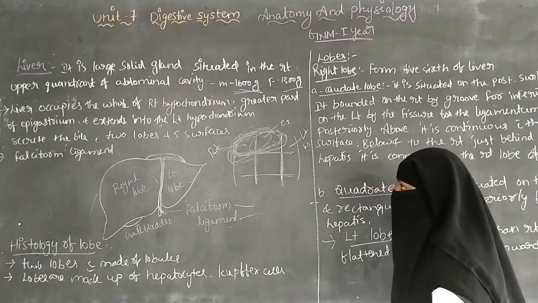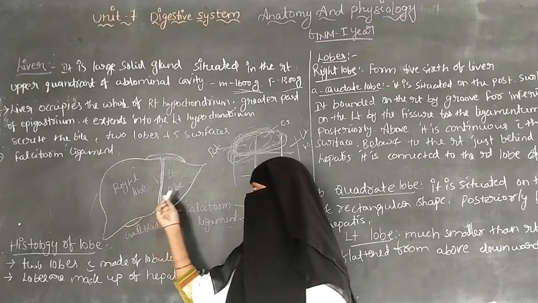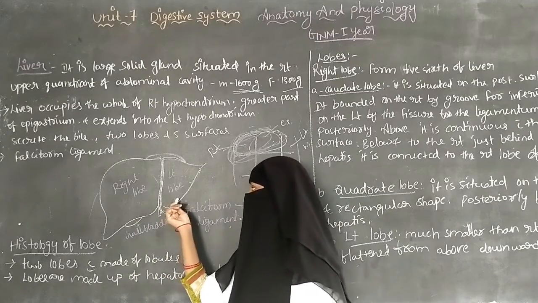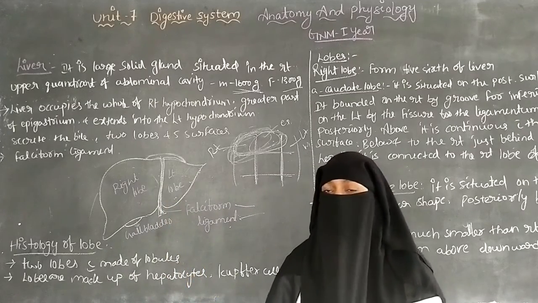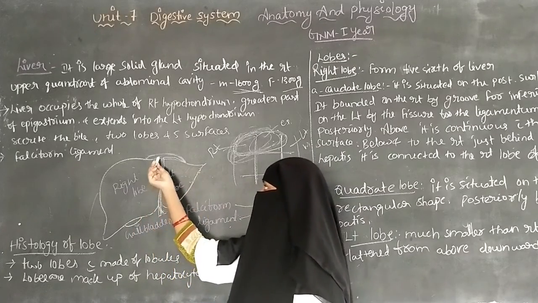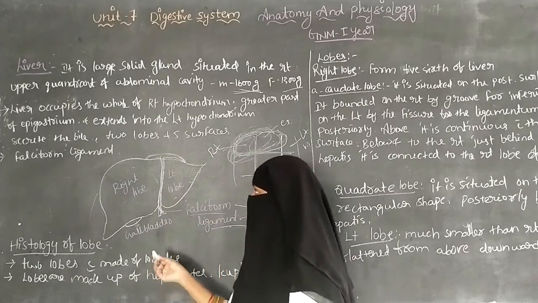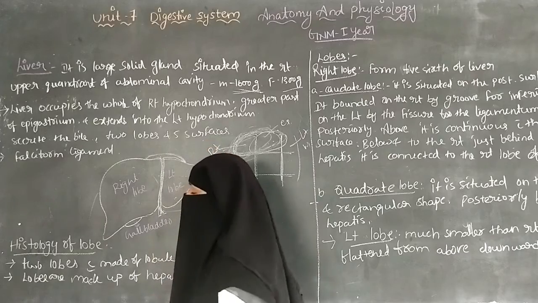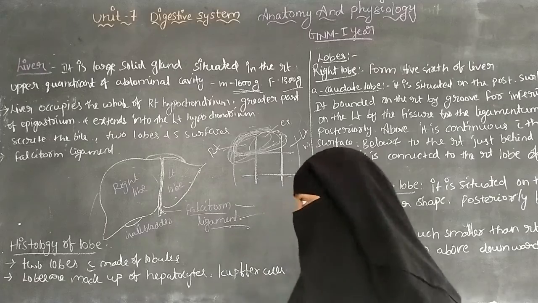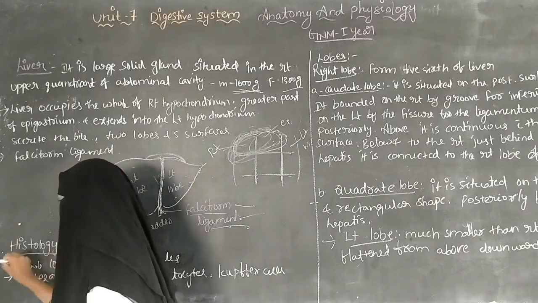It secretes bile, and it consists of two lobes, a right lobe and a left lobe. The right lobe is bigger than the left lobe, and the left lobe is small compared with the right lobe. They are divided by the falciform ligament, and there are 5 surfaces: the anterior, posterior, superior, inferior and the right surface of the liver. And the next topic is the histology of the lobe.